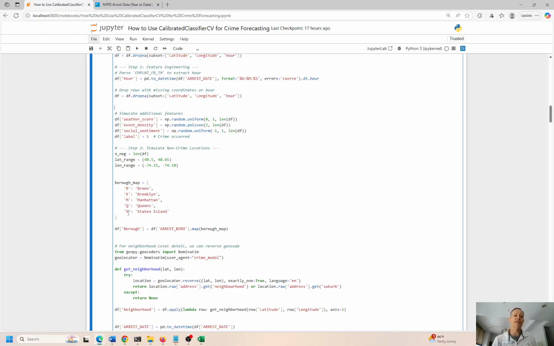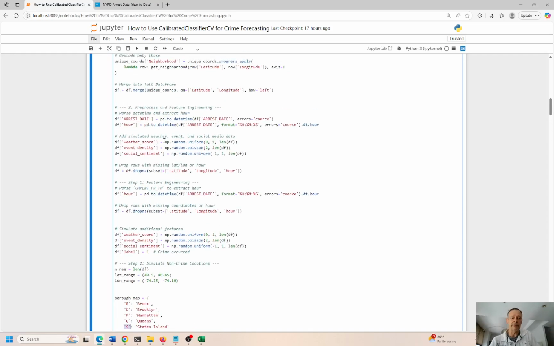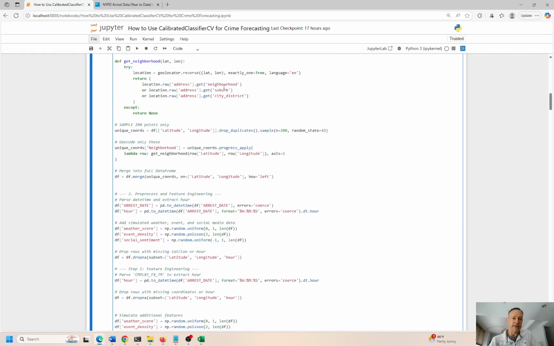So this is called data engineering. If you have some data in your feature set that can help you create new features from your existing features, this is feature engineering. You're engineering brand new features. I don't have the borough mapping. I don't have Brooklyn, Bronx, Manhattan, Queens, or Staten Island. I don't have the neighborhoods. I don't have things like neighborhood, suburb, city, district.